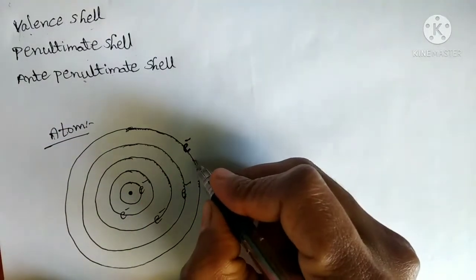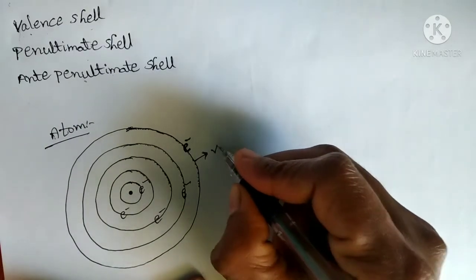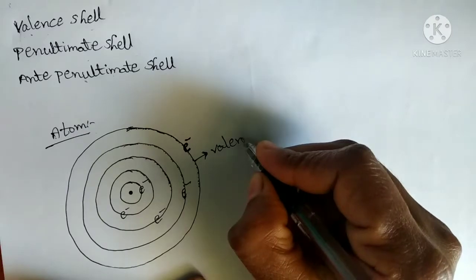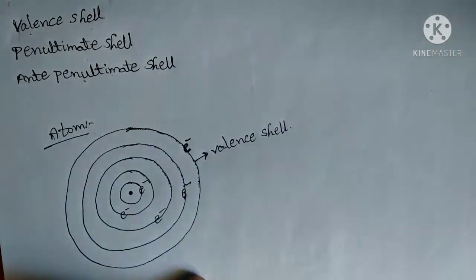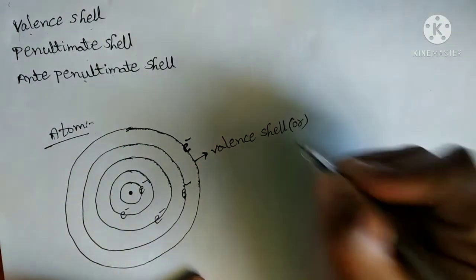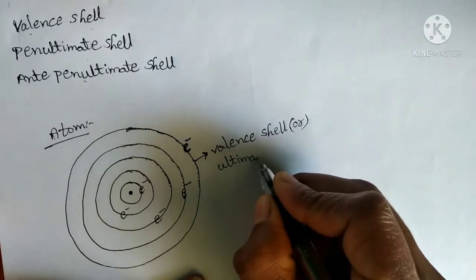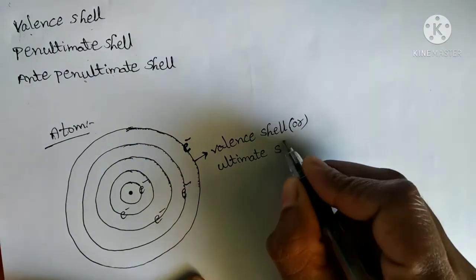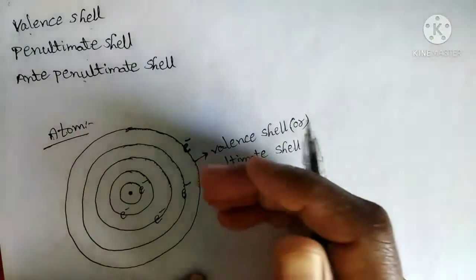So here the last shell is called the valence shell. Similarly, it has another name, the ultimate shell. We know the meaning of ultimate: it is the dead end.